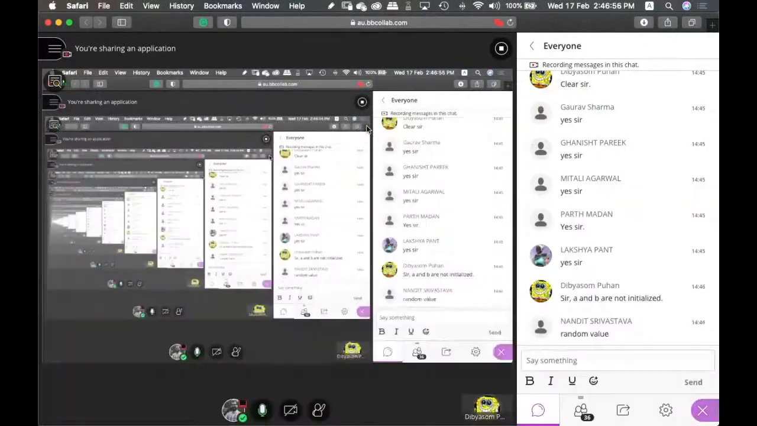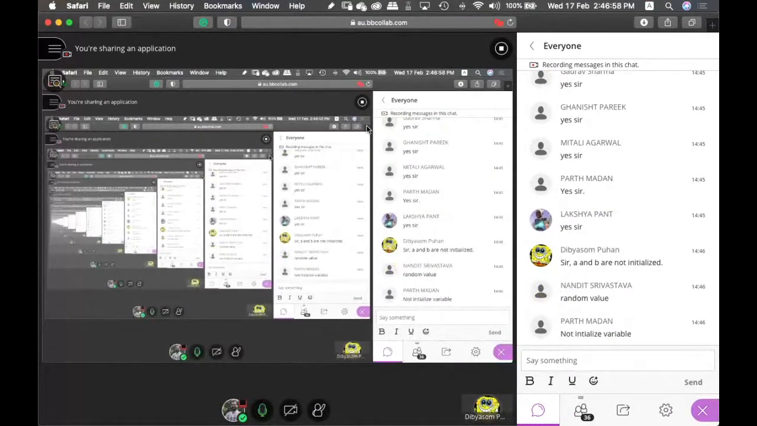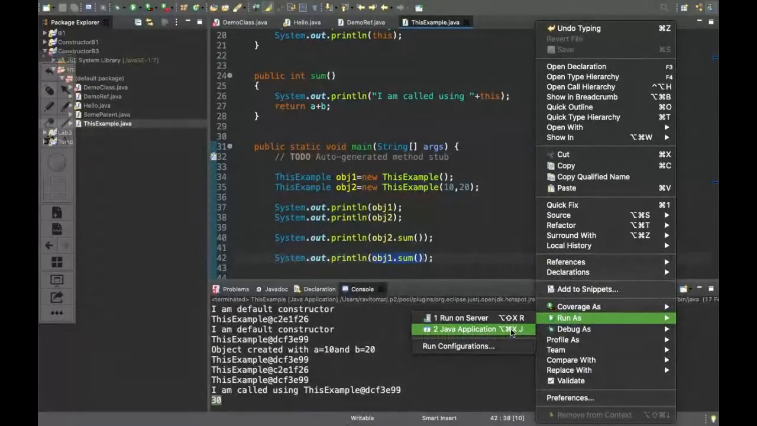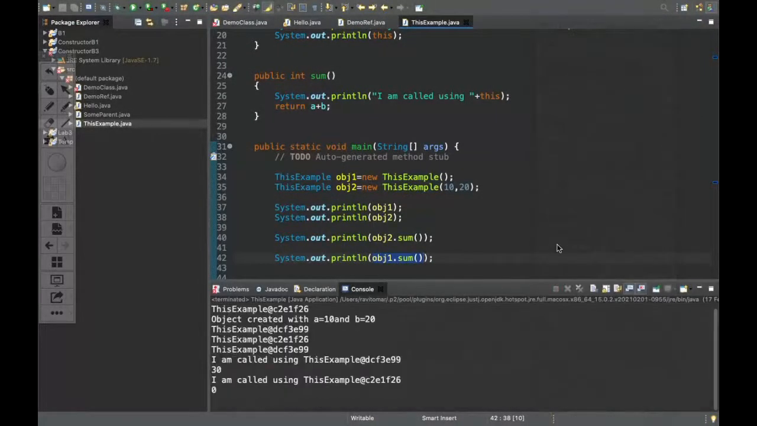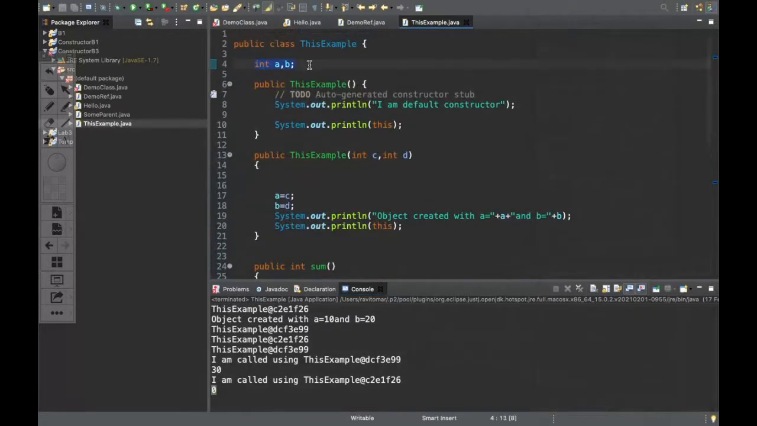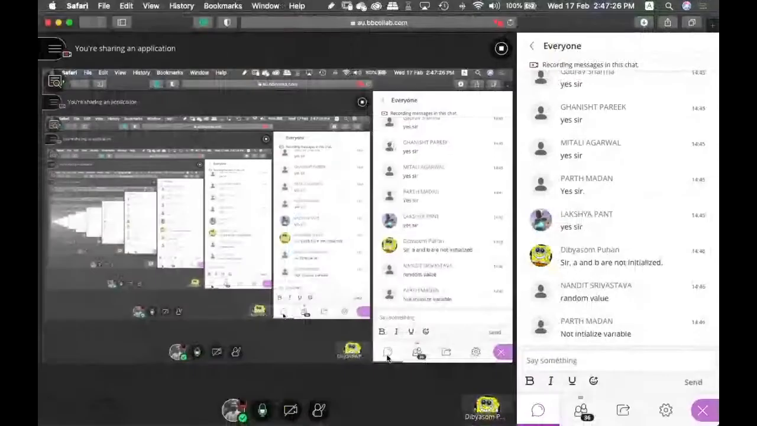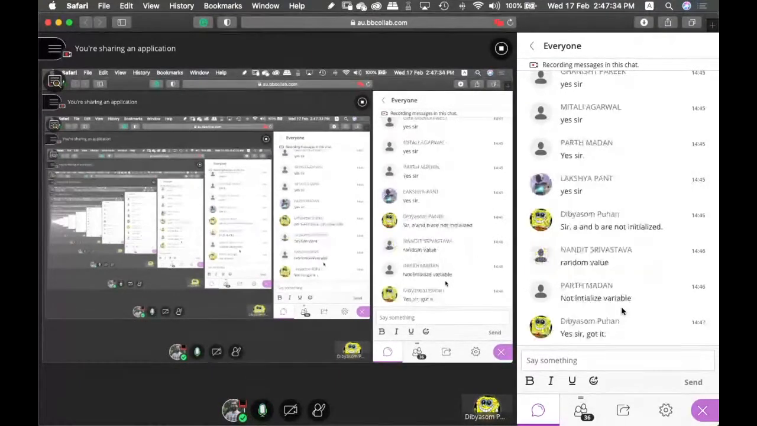A and B are not initialized, random value. Yes, Dibyasam? See, if you remember from the first slide, we said in Java, all the instance variables are auto-initialized by the best value. So for int, the best value is 0. For double, it would be 0.0. So if we are not initializing, it automatically initializes it. If it was the C language, then it would be a random value, a garbage value, in fact, what we say. But in Java, it is a 0. It is an initialized value.